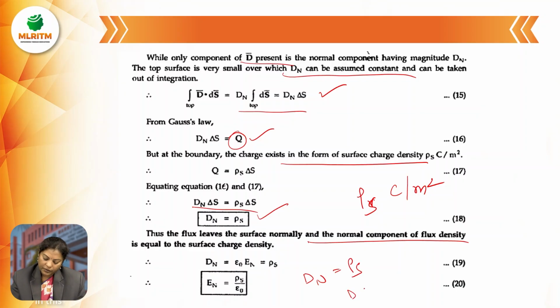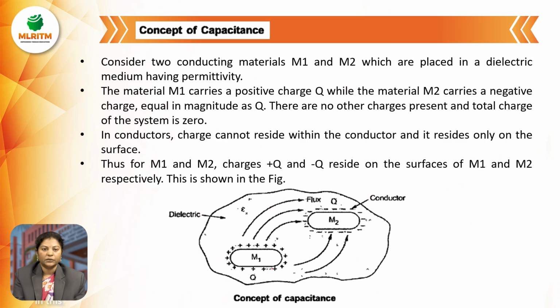But Dn, in terms of electric field intensity, is epsilon into E normal. So we can replace this by epsilon into E normal. From that, En equals rho s by epsilon. So this is the normal component of electric field intensity at the free space boundary. So next, coming to the capacitance.